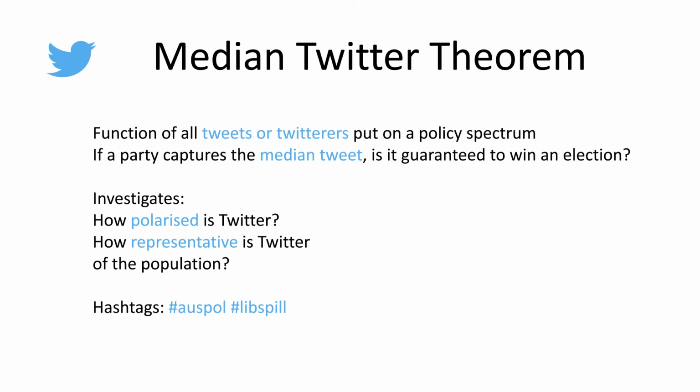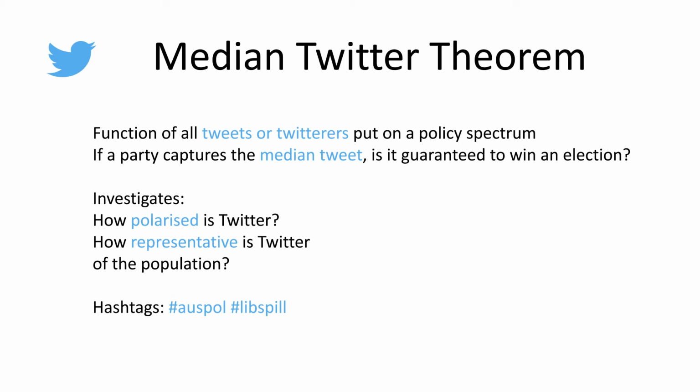So this captures what I want to talk about in the median Twitter theorem. Instead of voters, we have tweets or Twitterers, and we can rank them on a policy spectrum. The graph would be a function of the number of tweets or Twitterers who can be placed on that spectrum. And it'd be very interesting to note if you could capture the median Twitterer, will that guarantee you an election?